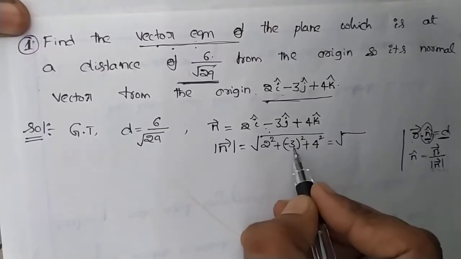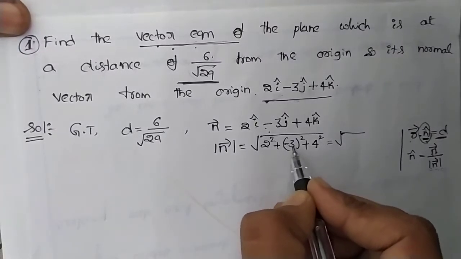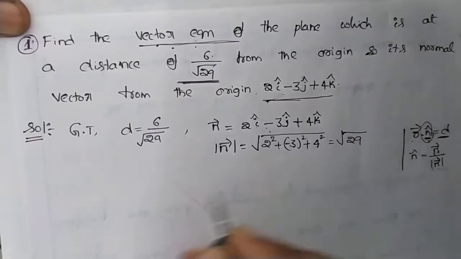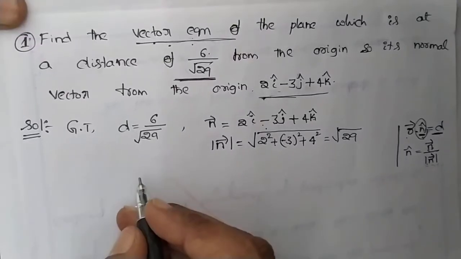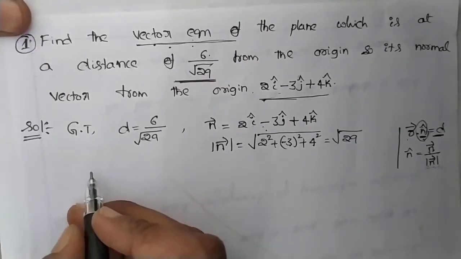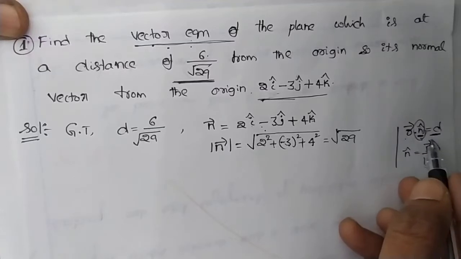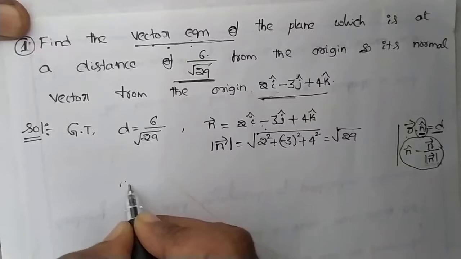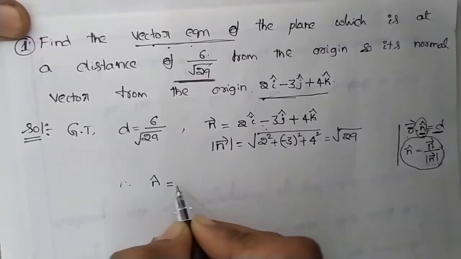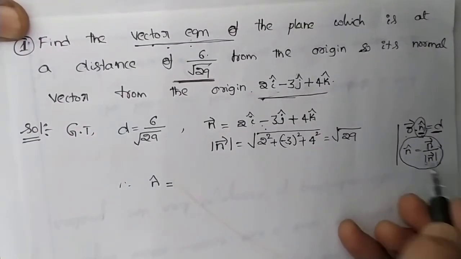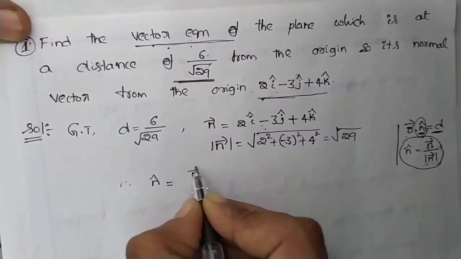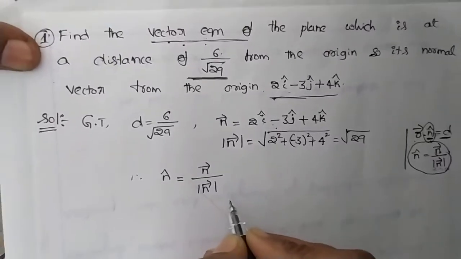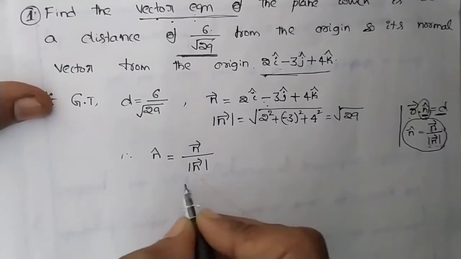4 square is 16. 16 plus 9 is 25. 25 plus 4 is 29. Square root of 29, right? Now we just write down the unit normal vector. That is, n cap equals n vector divided by magnitude of n vector. You just substitute the vectors in this.